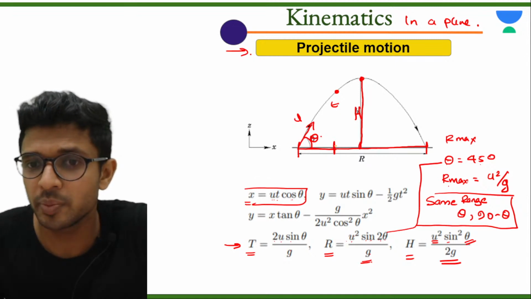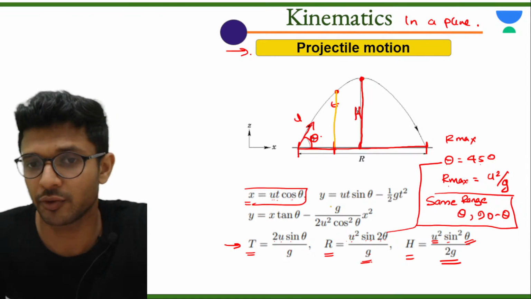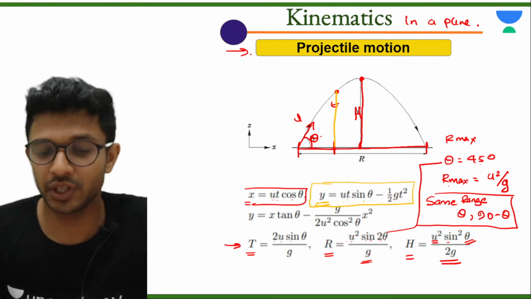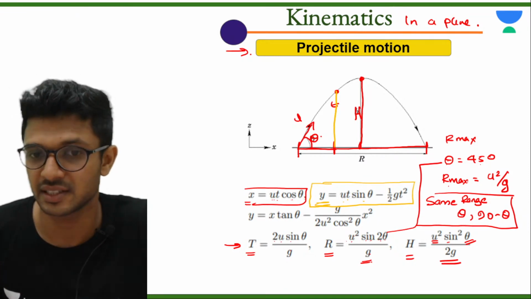The question can also be, what is the y component of the velocity? Matlab the y displacement the particle has made. Formula ye u sin theta into t minus half gt square. Okay, I am not going for the explanation or the derivation of this particular formula. I hope you all have understood it. ठीक है? So that is it.